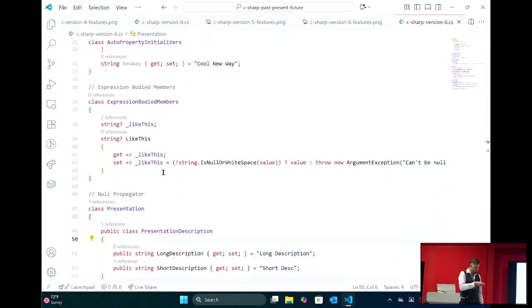We get expression-bodied members, which is what I like to call the fat arrow. You guys call it the fat arrow, the equal sign and the greater than, which is just a nice syntax that you can use.